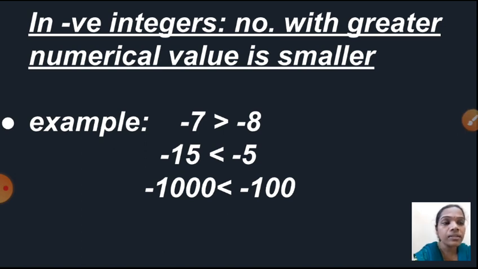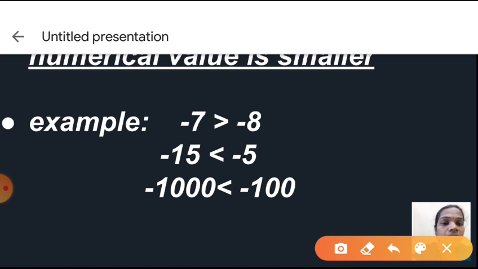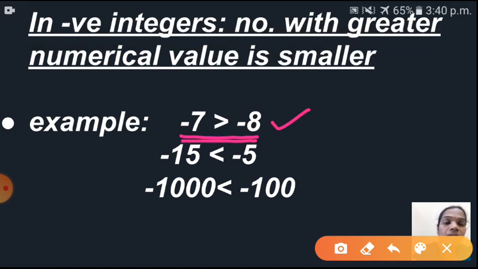Okay, and you can see this also: minus 7 is on the right-hand side of minus 8 on the number line. So minus 7 is greater than minus 8. And next, see the next example also: minus 15 is less than minus 5, because the greater numerical value is 15, so minus 15 is smaller than minus 5. Third example, children: minus 1000 is less than minus 100. Okay, I hope you understood now. Shall I go to next?